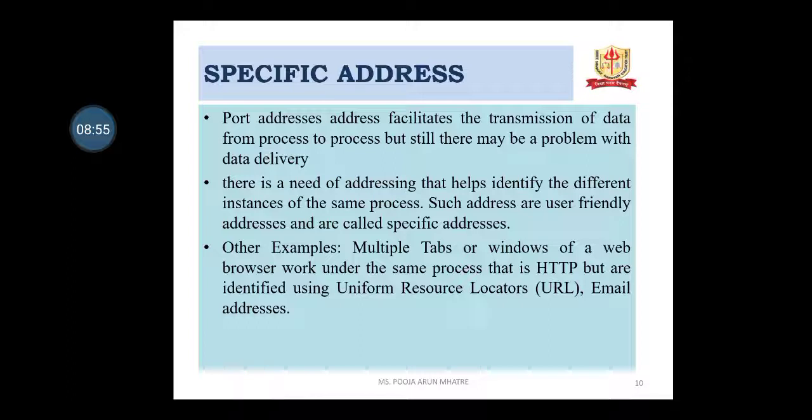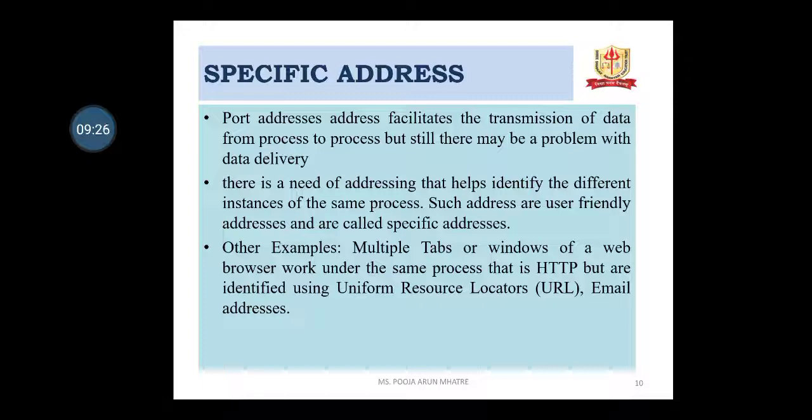Specific addresses. The port address facilitates the transmission of data from process to process, but there may still be a problem with data delivery. So there is a need for addressing that helps identify different instances of the same process. Such addresses are user-friendly addresses and are called specific addresses. Some applications have user-friendly addresses, and an example of a specific address is the email.